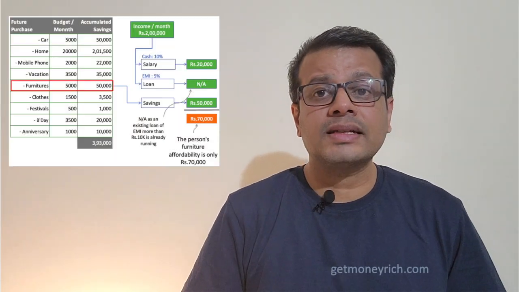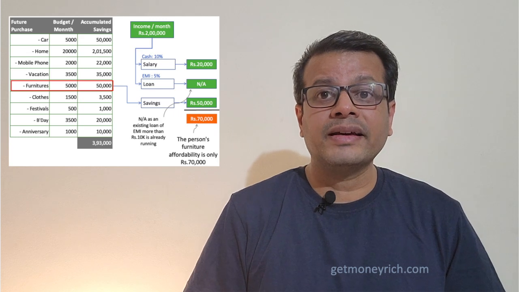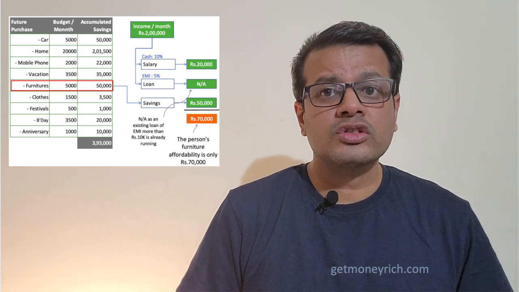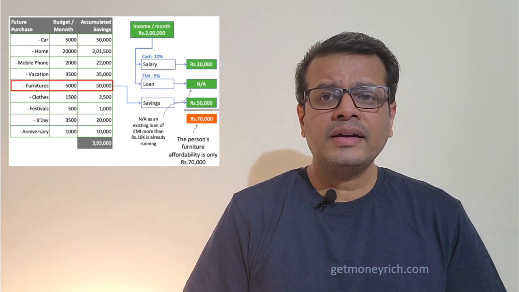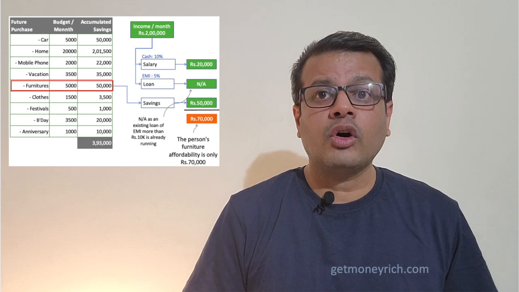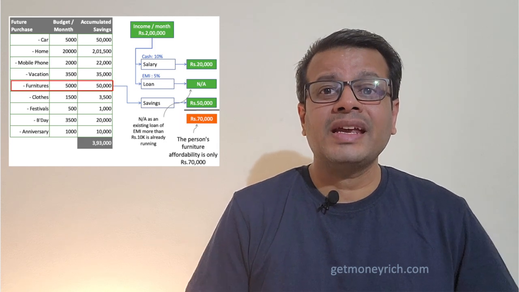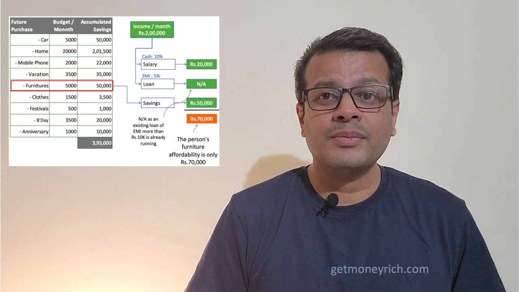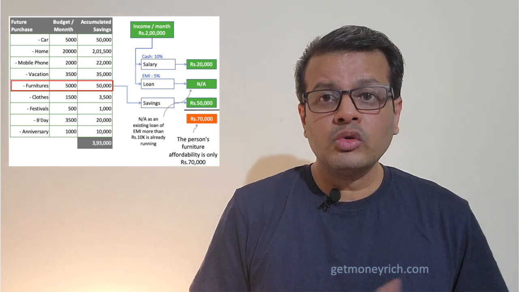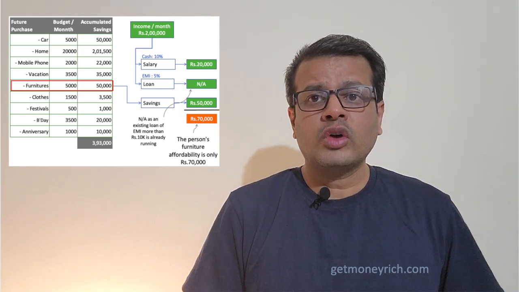Now let's see another example to understand this rule of affordability in a clearer way. Suppose you want to buy a furniture which is costing you around 1 lakh rupees and your monthly income is 2 lakh per month, and let's assume you have already exhausted the loan limit. You are already paying a personal loan EMI of 20,000 per month. So you cannot take more loans, but you have to buy this furniture, and this furniture is costing you 1 lakh rupees. So what will you do?